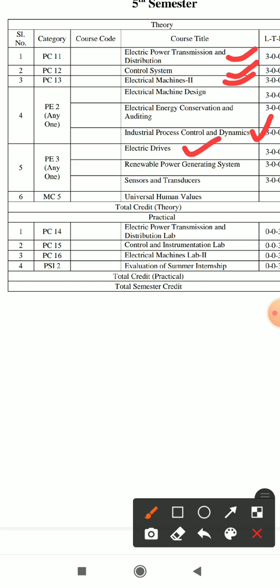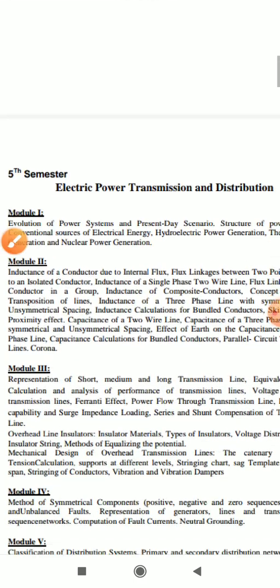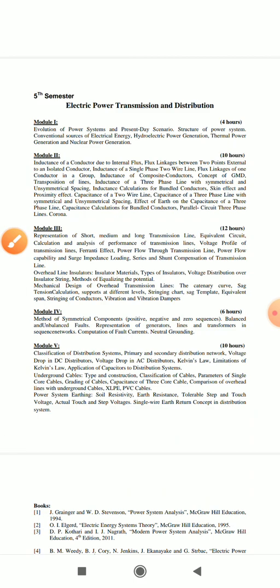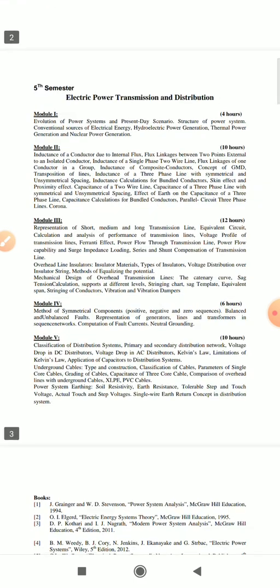And this paper is available in the syllabus, the structure is there and the detailed syllabus is also given down the line, but as it does not have any credit, no external examination is there. And these are the labs. The last one is not a lab, it is the external evaluation. You have to go for the internship, and depending upon your response and the experience you have gained from that industry, the department will send the mark. If we go down the line, this is the detailed structure, that is transmission and distribution, EPTD.